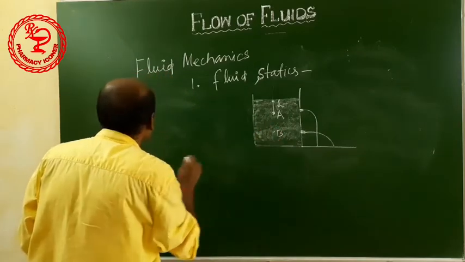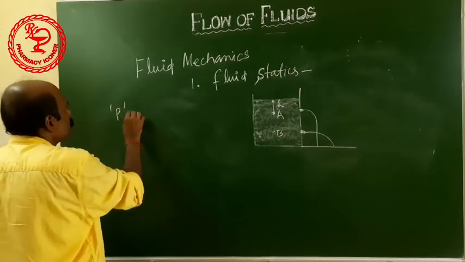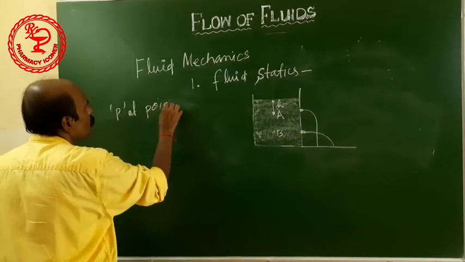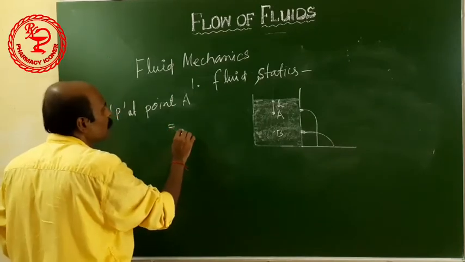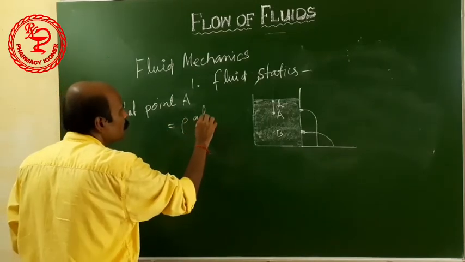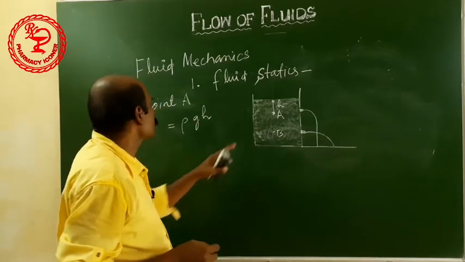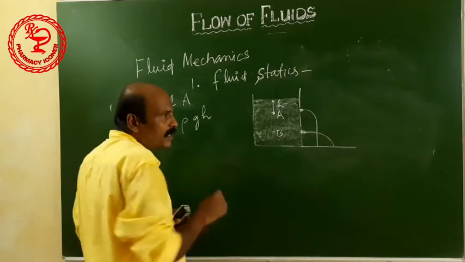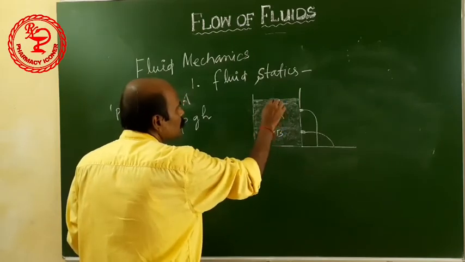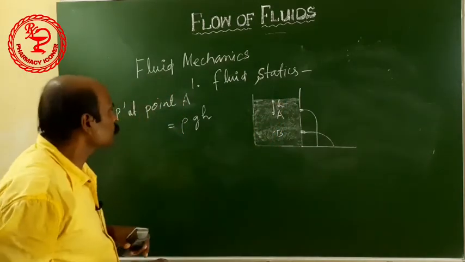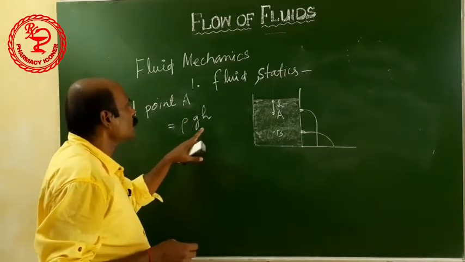The pressure at point A is equal to rho g h. Rho is the density of the fluid, g is the acceleration due to gravity, and h is the height from the surface. It is the height of the liquid. So the pressure at point A will be rho g h.